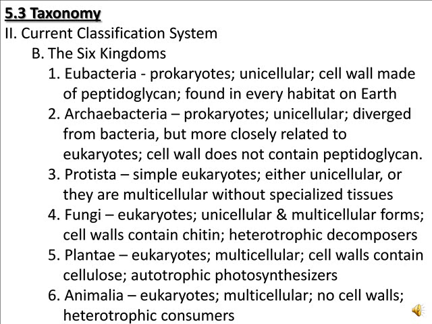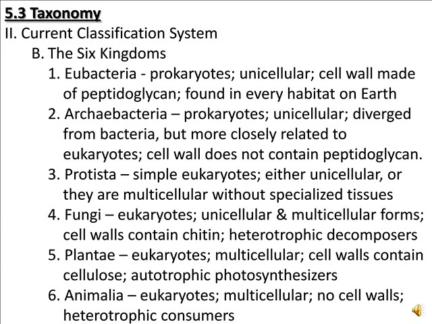The fourth kingdom we're learning about here is fungi. Now there are very few examples of marine fungi, so we won't ever really talk much about them. But fungi, like mushrooms and yeast, are eukaryotes. And of course, like yeast, they can be unicellular, or like the mushroom, they can be multicellular. Now, they have cell walls like bacteria do, but their cell wall contains the component chitin, which is more flexible. And fungi, of course, are heterotrophic decomposers. This is why you would find mushrooms growing on trees that are decomposing in the forest.